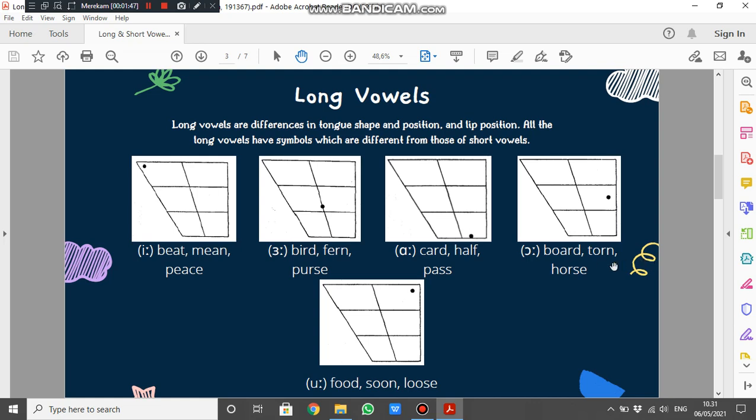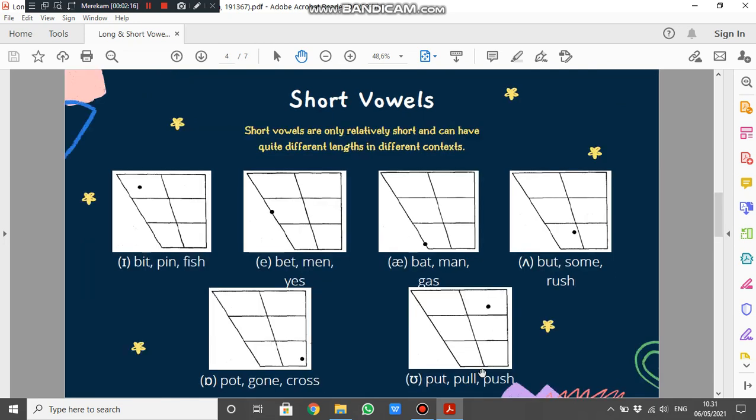Board, torn, horse. The lip position is rounded. And the last is U. Foot, soon, loose. And the lip position is only moderately rounded. Next, short vowels.